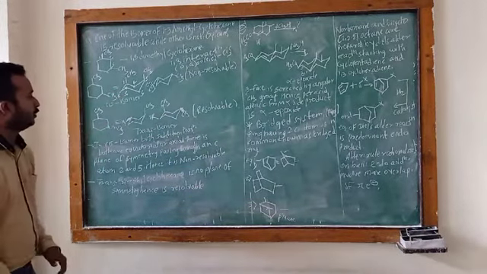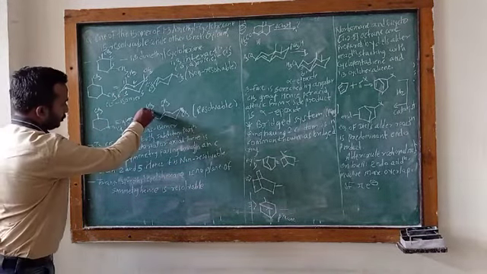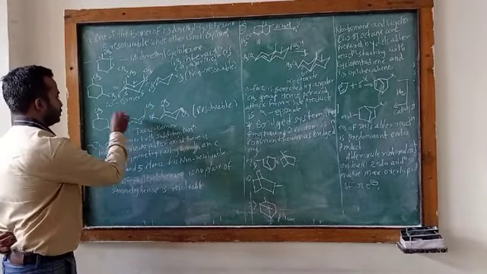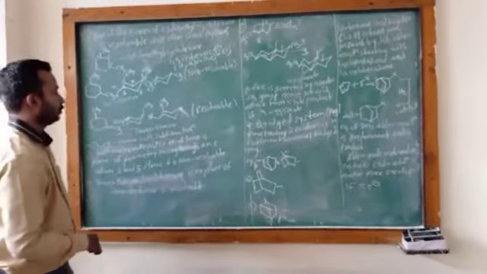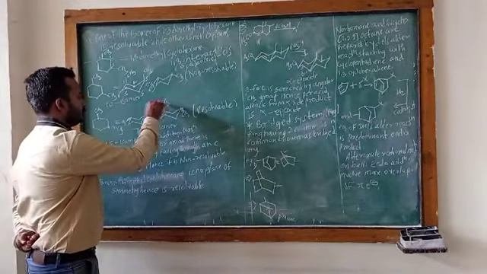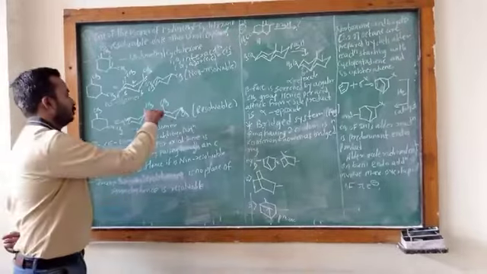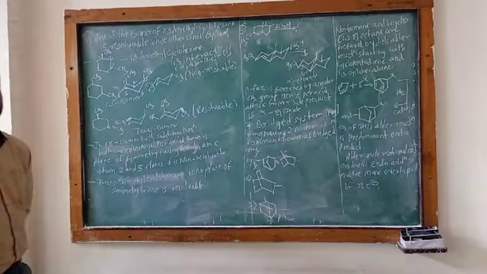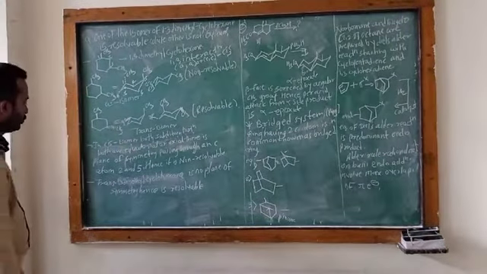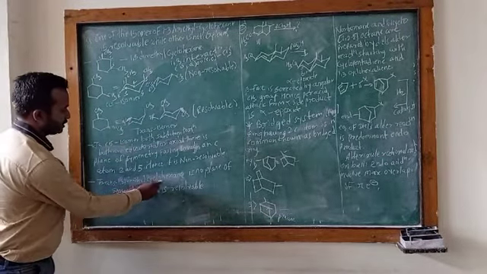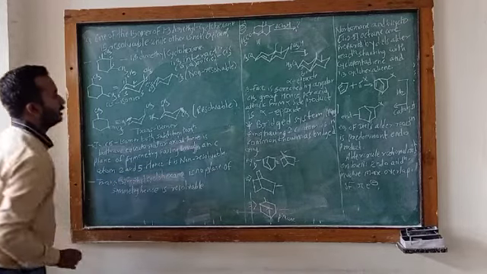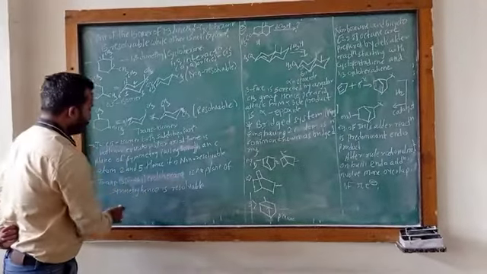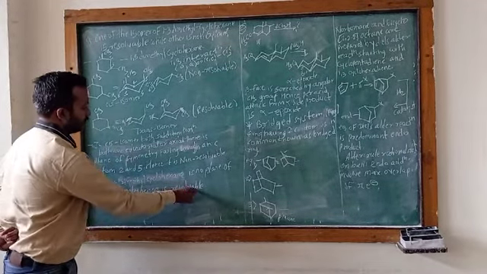In the chair form, the methyl group at the third position is axial and the methyl group at the first position is equatorial. In the other chair form, the first position methyl group is axial and the third position methyl group is equatorial. Trans 1,3-dimethyl cyclohexane has no plane of symmetry, hence it is resolvable.